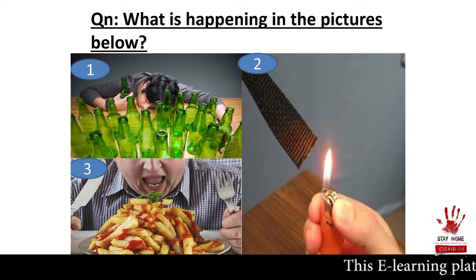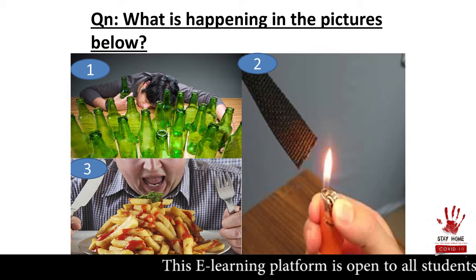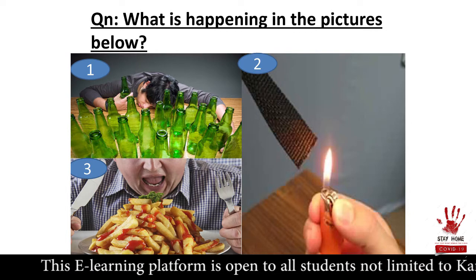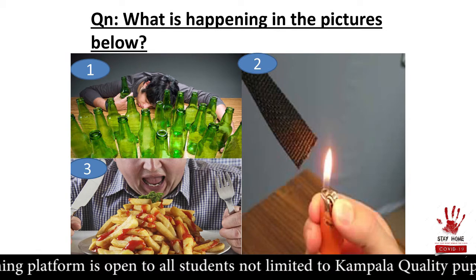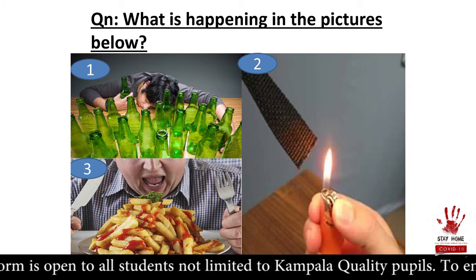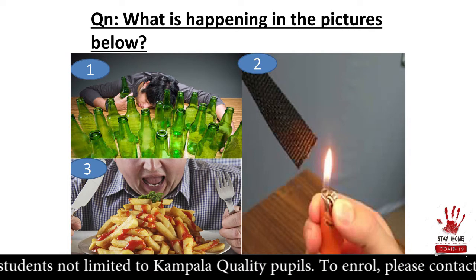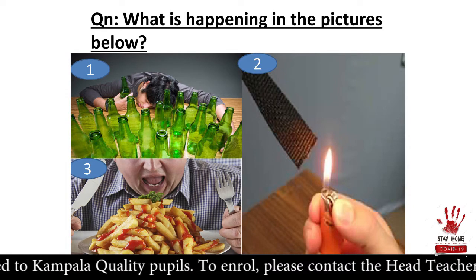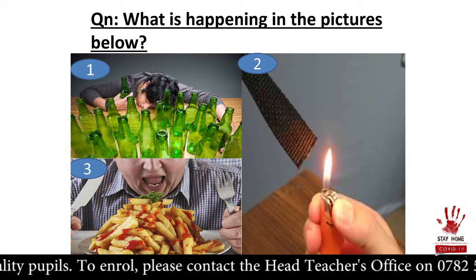This person drank too much. In picture A, he drank too much. In picture 3, he ate too much. So the act of drinking or eating, you eat a lot of food within a very short period, you drink a lot within a very short period, we call it binging. The verb is binge. Then it is binging. Then, when you burn something on a light flame, we call it singe.